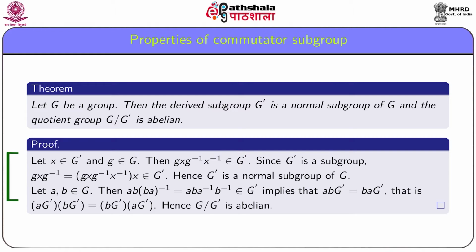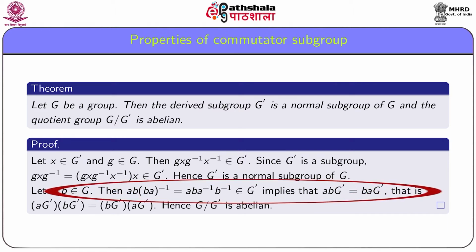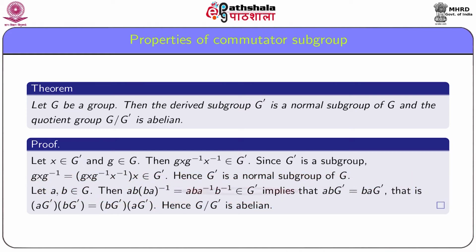Now we show that the quotient group G by G dashed is abelian. Let a, b be in G, then ab times (ba) inverse equals a b a inverse b inverse belongs to G dashed, which implies that ab G dashed equals ba G dashed, and hence by the definition of product in the quotient group G by G dashed, we get a G dashed times b G dashed equals b G dashed times a G dashed. Hence, the quotient group G by G dashed is abelian.